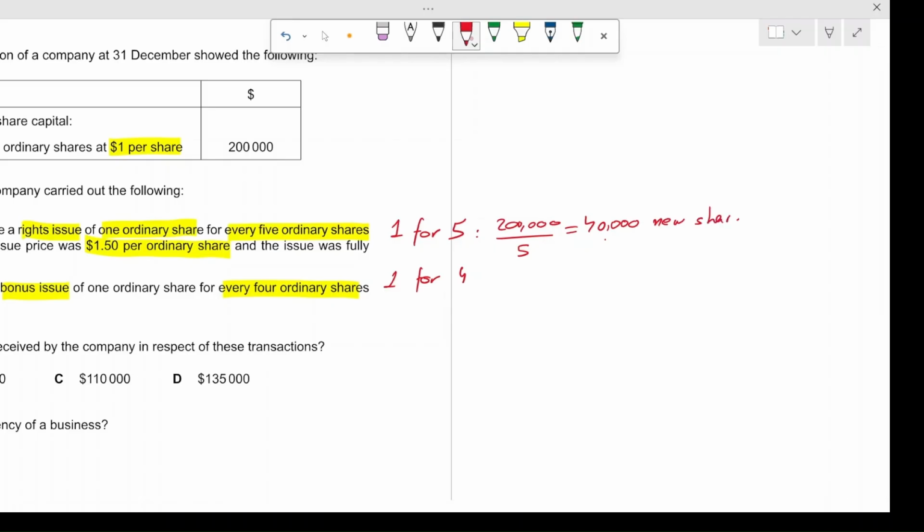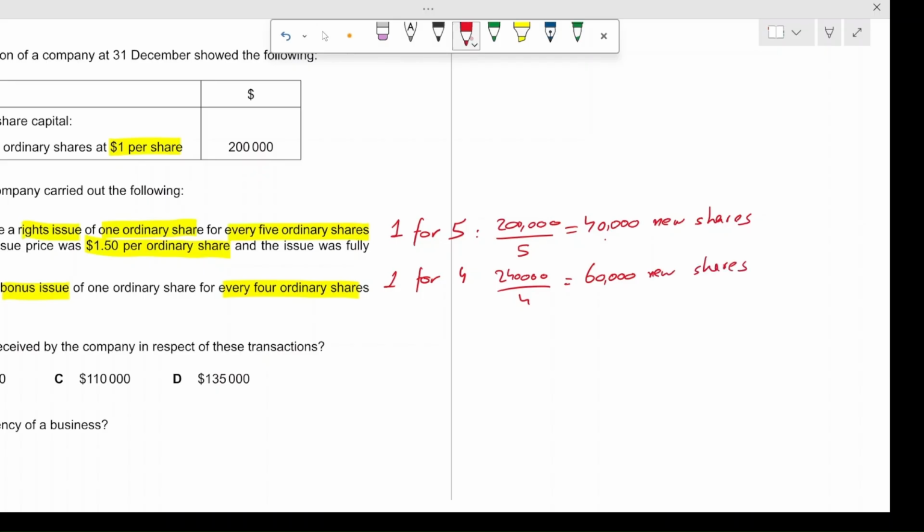And for the bonus issue, it included the 40,000 shares from before, so it would be 240,000 divided by 4, which means 60,000 new shares.